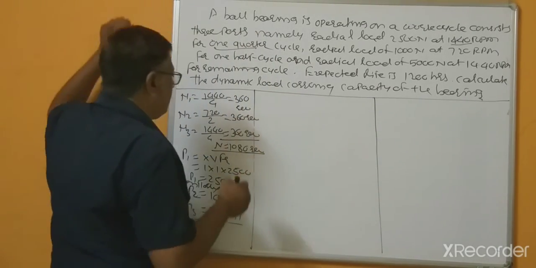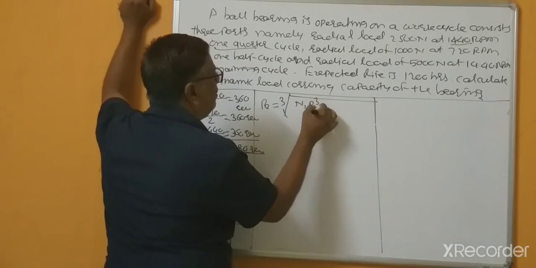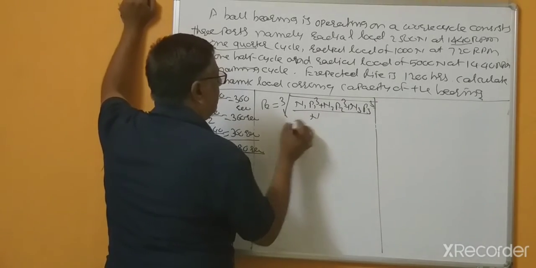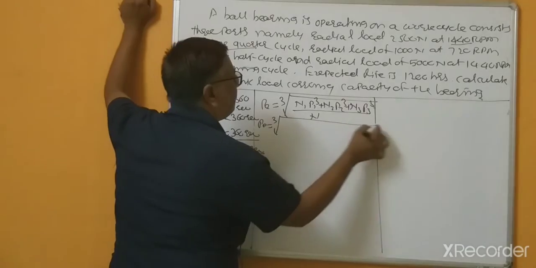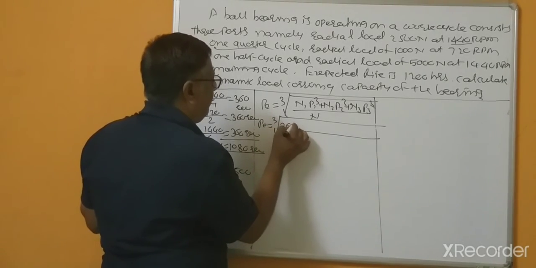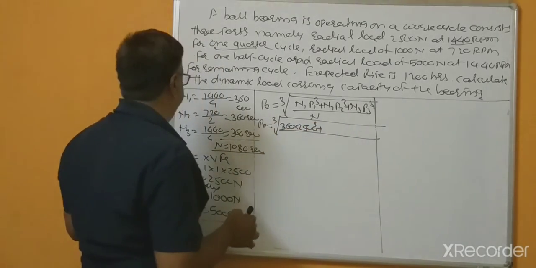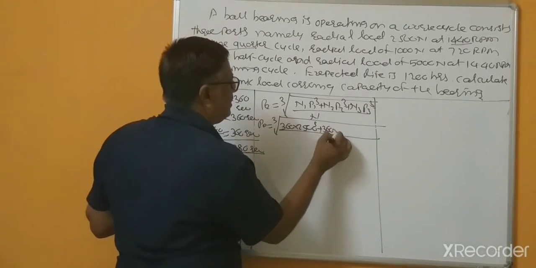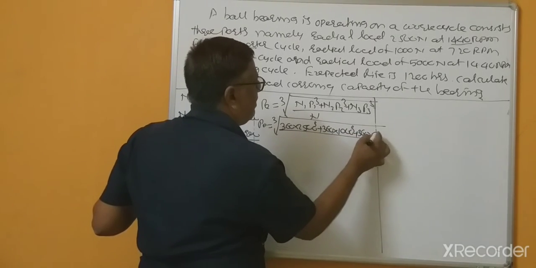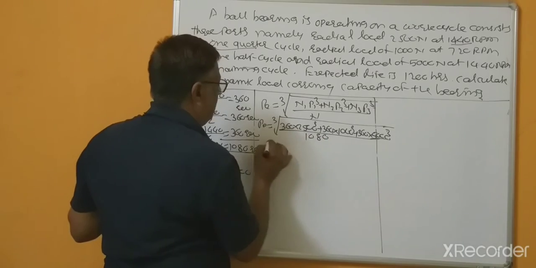Now we can calculate the equivalent dynamic load, cube root of N1 P1 cube plus N2 P2 cube plus N3 P3 cube divided by N. N1 equal to 360, P1 2500 cube, N2 again 360, P2 1000 cube, 360 multiplied by 5000 cube, divided by N equal to 1080.